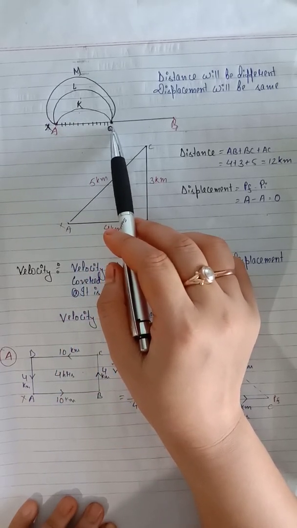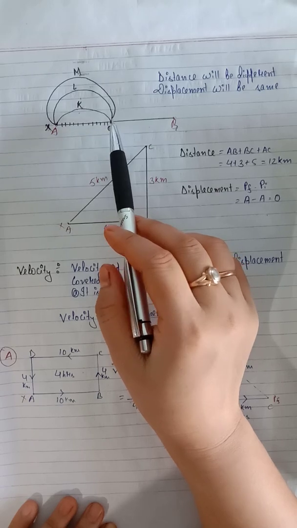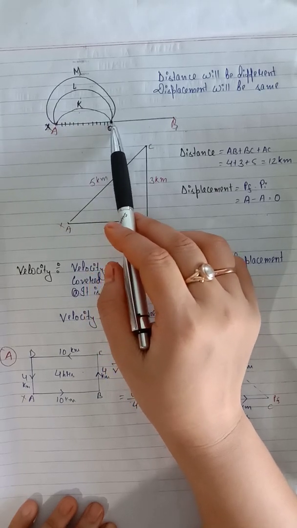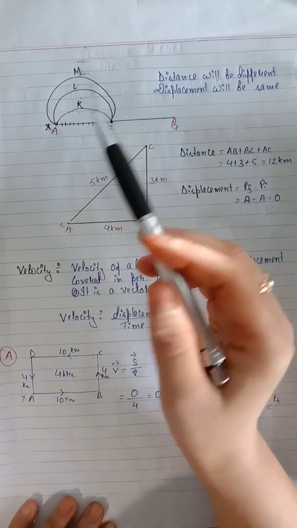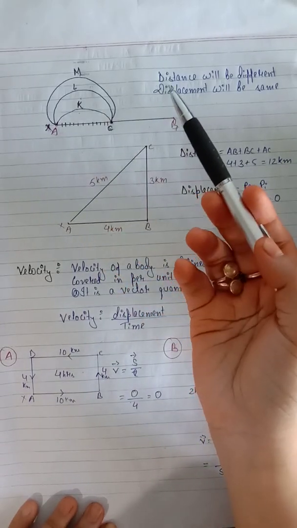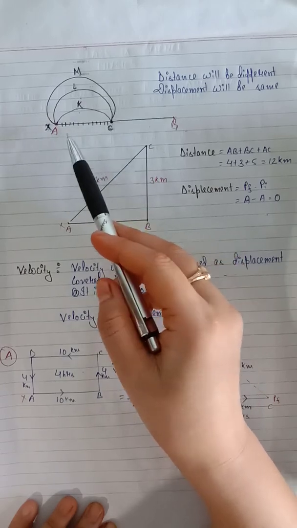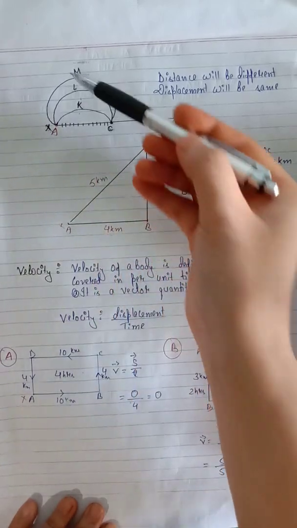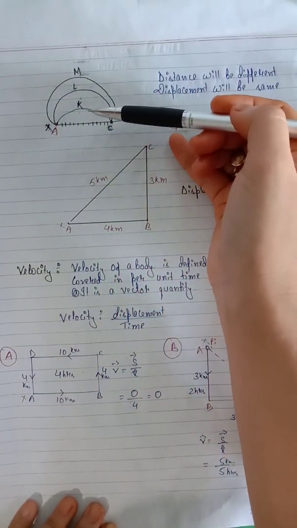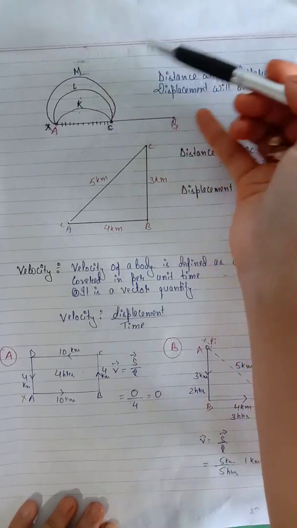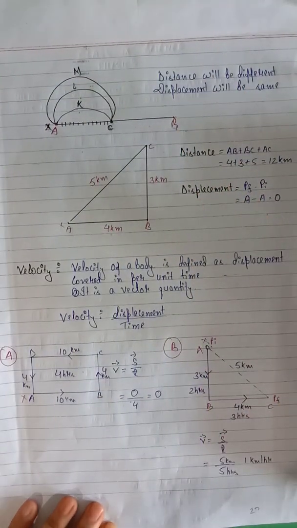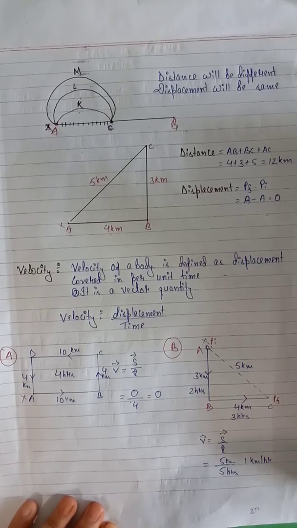That is C. Clear? So displacement will be same. Displacement means final position minus initial position. Final and initial position of this boy is same in all these three cases. Clear? So displacement is path independent and distance is path dependent.